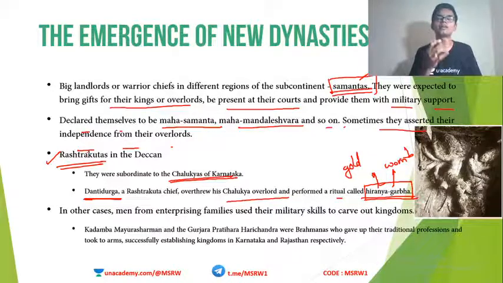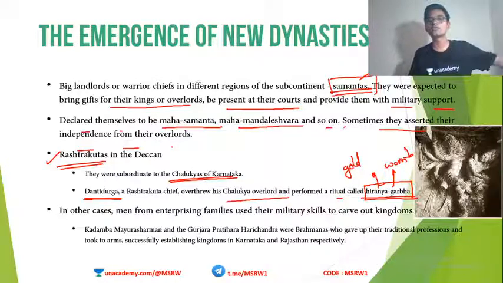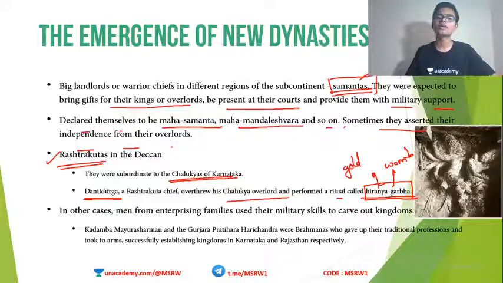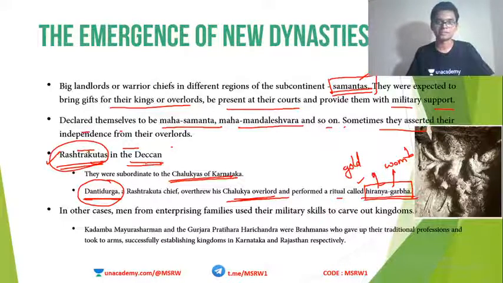We saw about Rajasuya, Vajapeya, Ashwamedha and all in the other class. Similarly, Hiranyagarbha gives a ruler the legitimacy to rule. Gives him the title of a Kshatriya. So Dandidurga performed this ritual and overthrew the Chalukyan overlord and established the Rashtrakuta dynasty in the Deccan region.